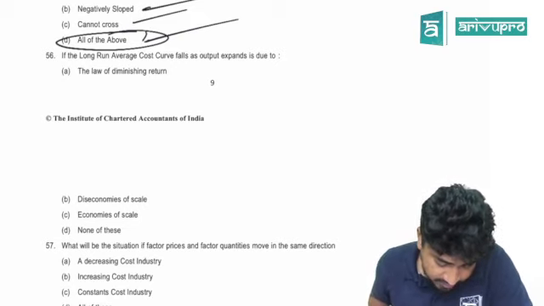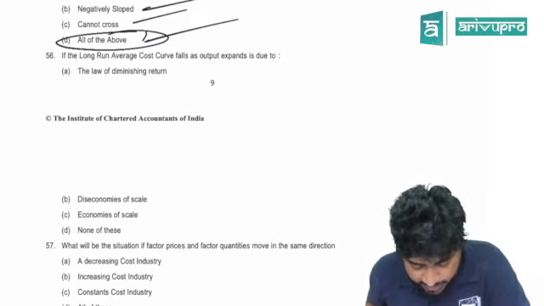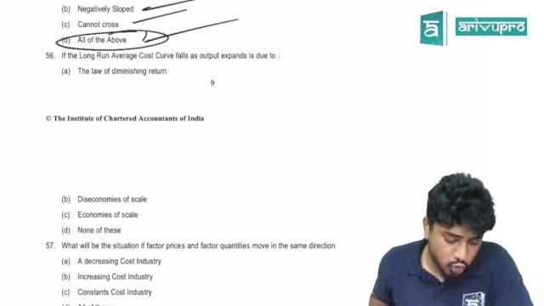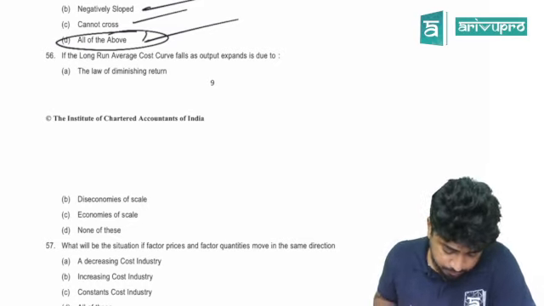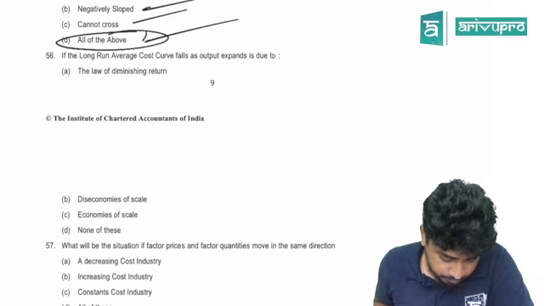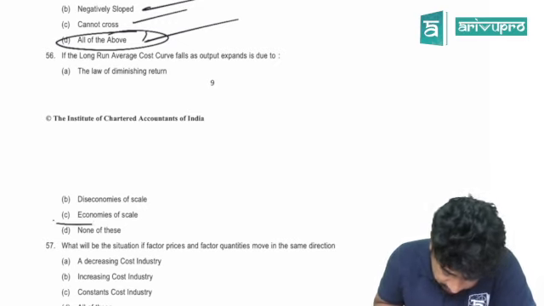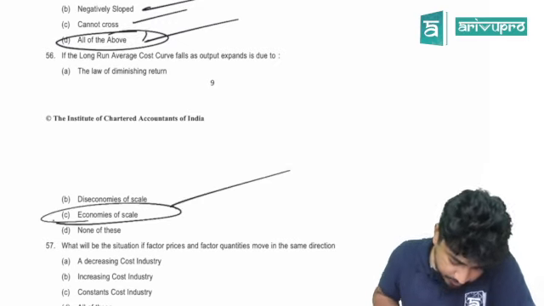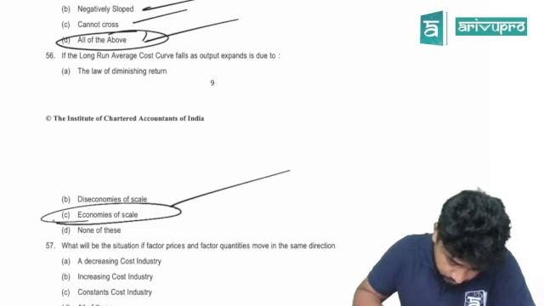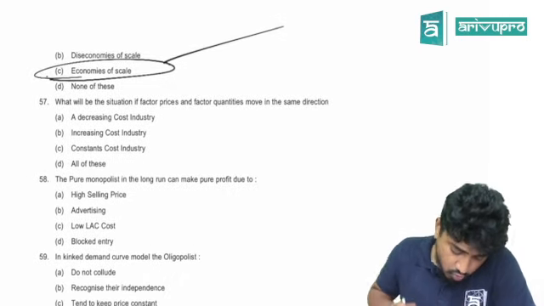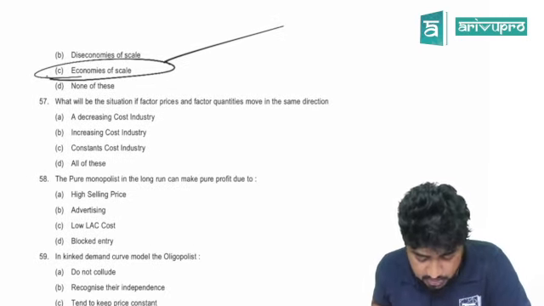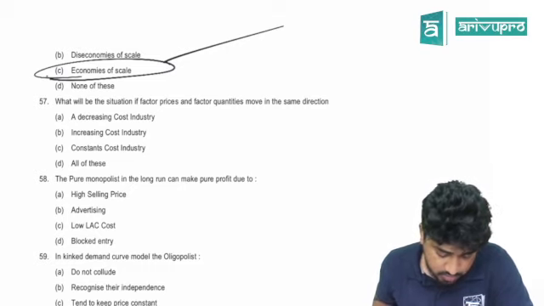56. In the long run, average cost curve falls as output expands is due to what? Economies of scale. Done. 57. What will be the situation if factor prices and factor quantities move in the same direction?